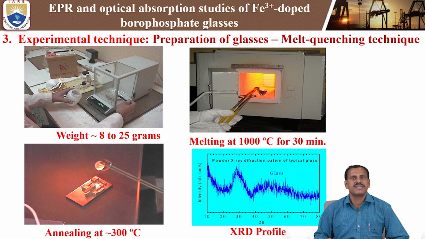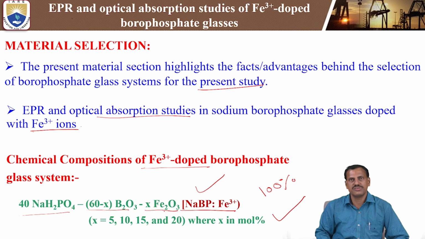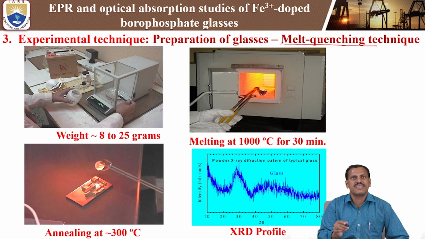Next, coming to the experimental technique or methods. We are preparing the glass sample by using the melt quenching technique. This is the famous and unique technique for preparing glass samples. Before doing the melt quenching, first we have to take the above mentioned chemicals: NaH2PO4, B2O3 boron trioxide and iron trioxide. The weight of the batch should be in the range of 10 to 25 grams. We weigh the chemicals using the optical balance.